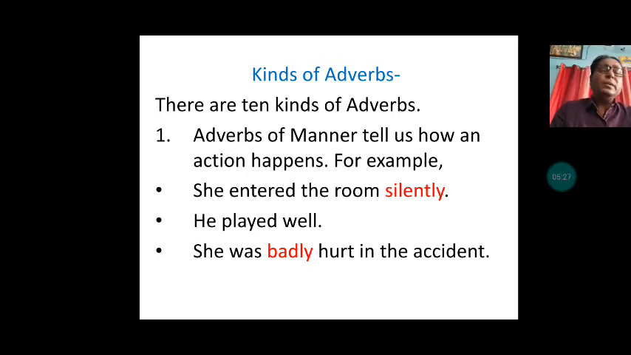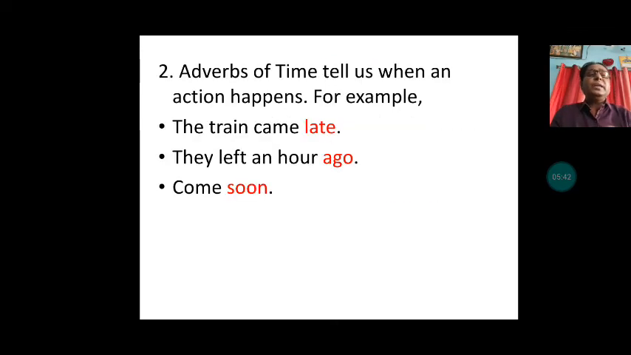So "well" is the adverb in this sentence, and that is an adverb of manner. She was badly hurt in the accident. Here "badly" is the adverb in this sentence, and it shows manner. Let us now see the second adverb.